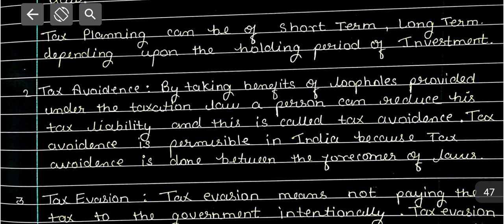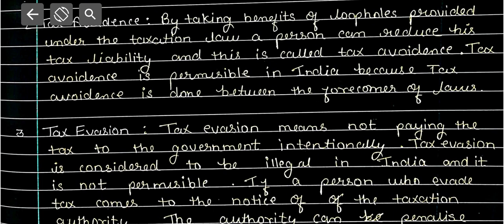Then comes tax avoidance. By taking the benefit of the loopholes provided under the taxation laws, a person can reduce their tax liability, and this is called tax avoidance. Tax avoidance is permissible in India, and it is done within the framework of the laws.